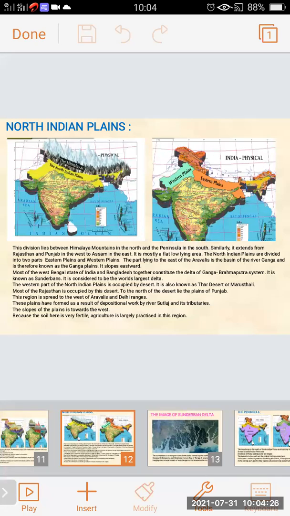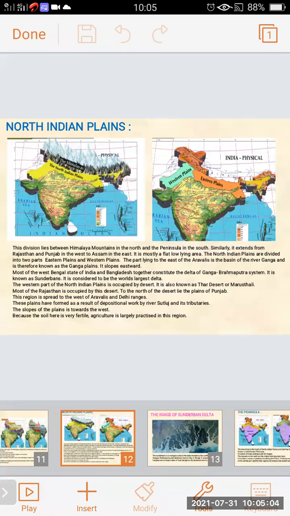All the plains to the west of the Aravallis and Delhi ranges are formed due to the depositional work of the river Satluj and its tributaries. Tributaries means the small rivers which join the Satluj river and flow into it.